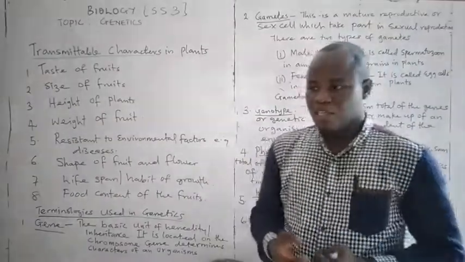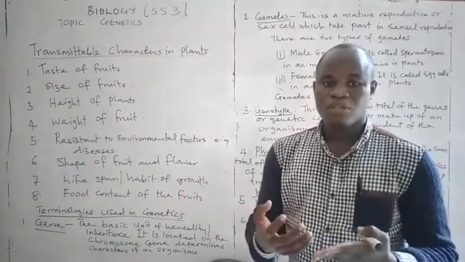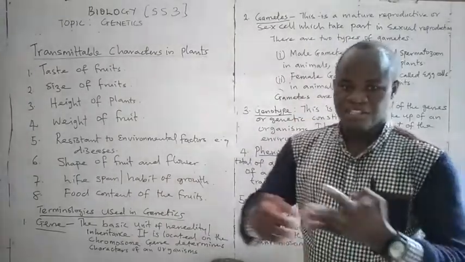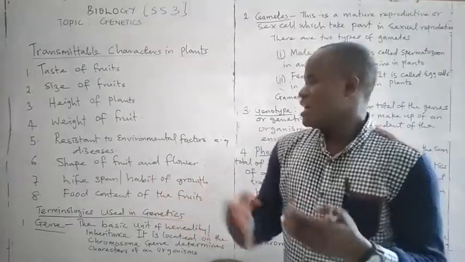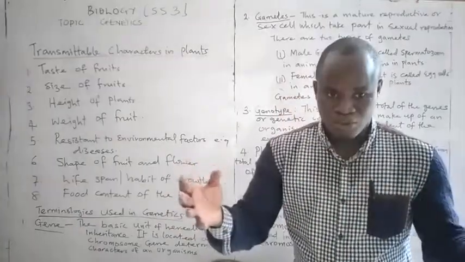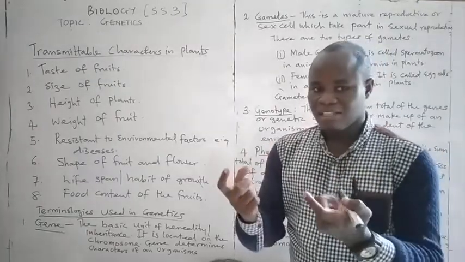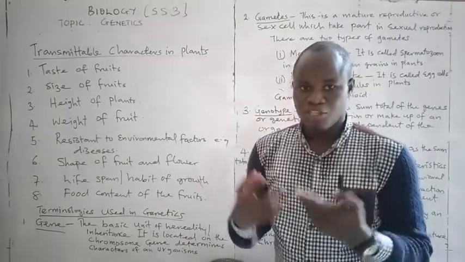The fifth one is resistance to environmental factors. The way this plant responds to environmental factors like drought, disease, pests, and so on and so forth, is diverse. As a result of this, there are noticeable differences. The characters are now being passed to their next generation, to their young ones.